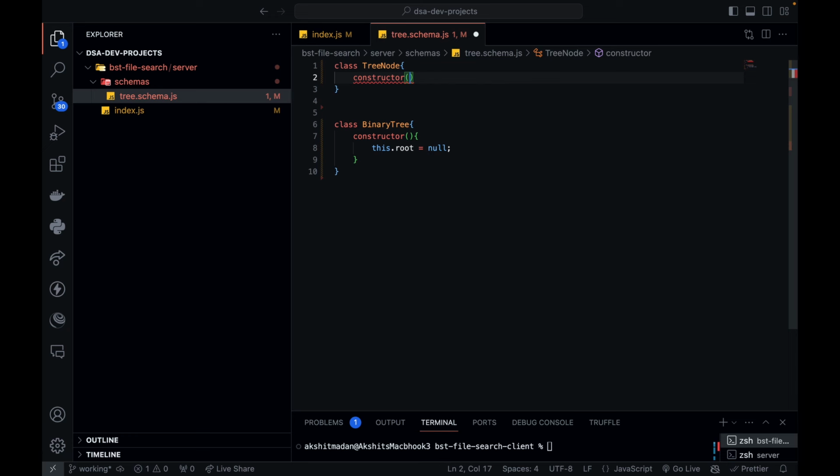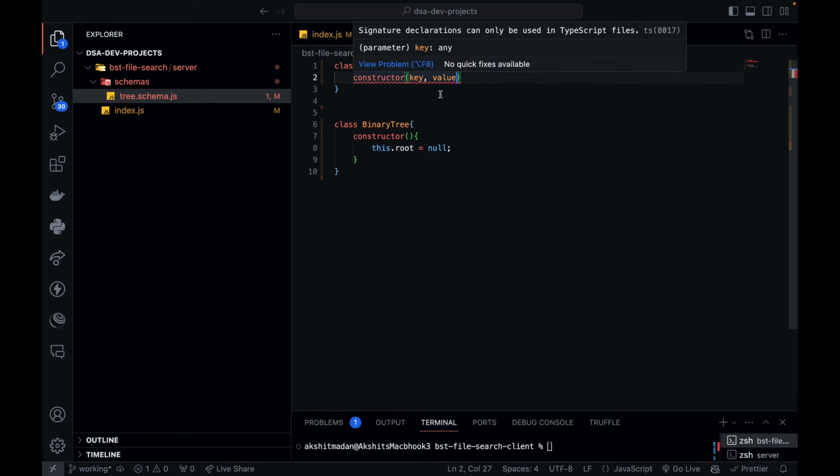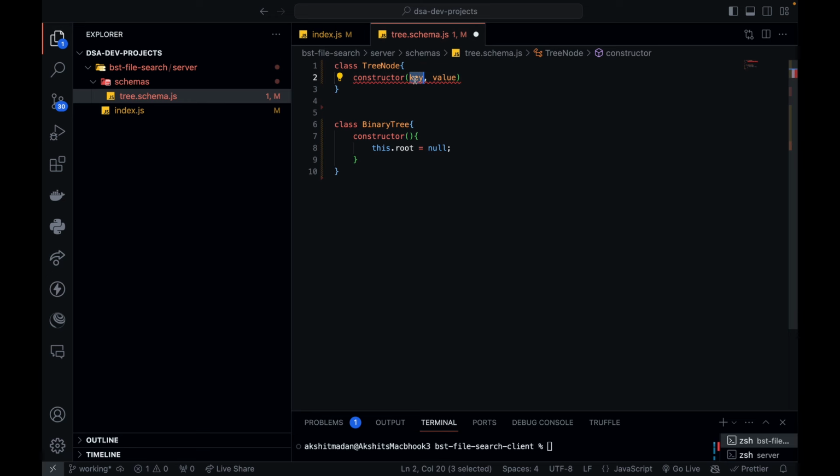This constructor is going to take key and value. Usually in your binary search tree node, you have data and you have left child and right child pointers. But over here, instead of defining data as a single entity, I'm defining two entities, key and value. I'll be doing the search on this key entity. Whenever I iterate through my binary search tree to find whether a file exists or not, I'll take the file name and try to match it with the key. So key is going to store my file name.